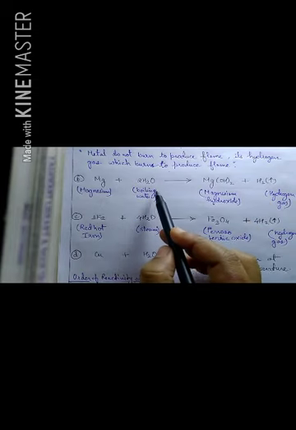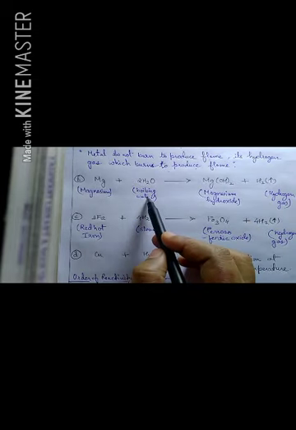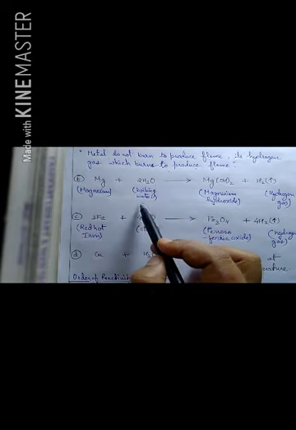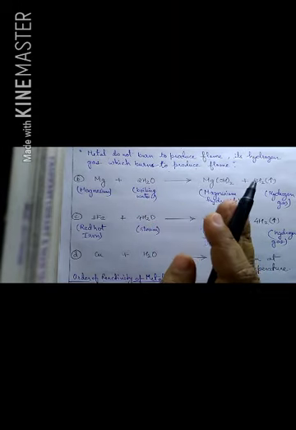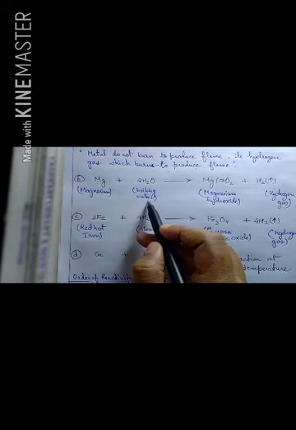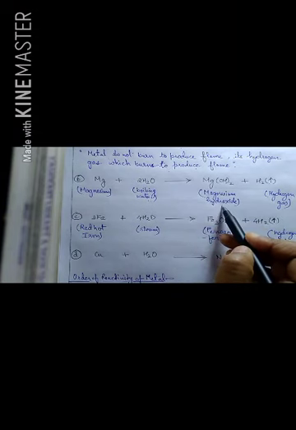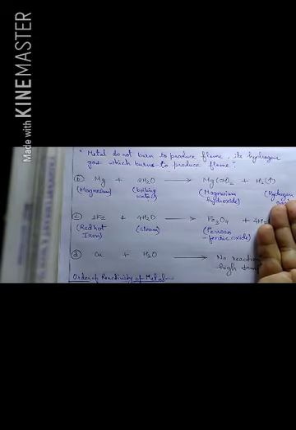Now see, magnesium. Here I have written boiling water. Magnesium does not react with cold water, you have to add boiling water for it, and it becomes magnesium hydroxide and hydrogen gas is released. And here the energy is released, but not so much that it can burn this hydrogen gas.